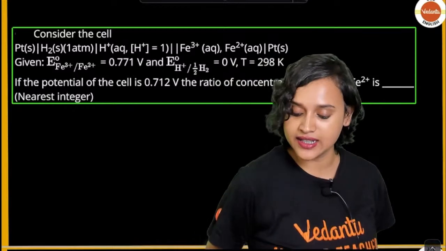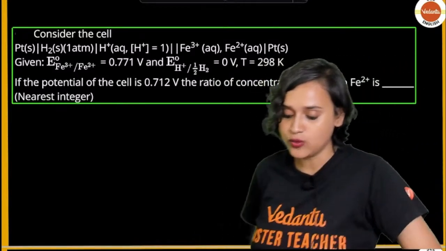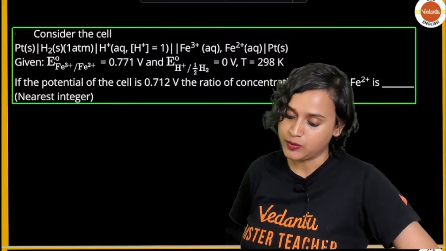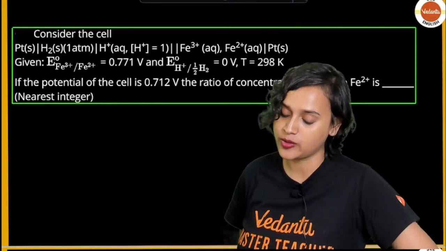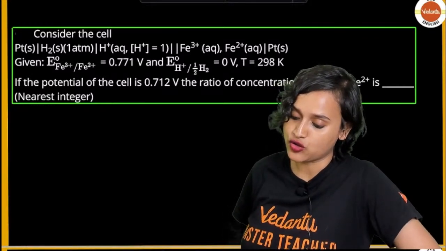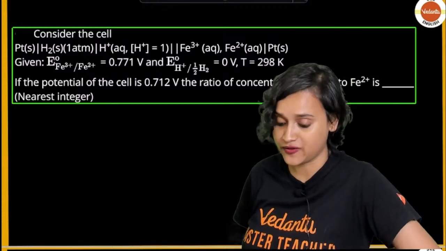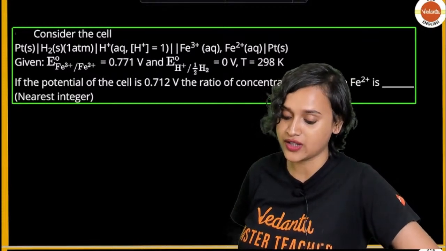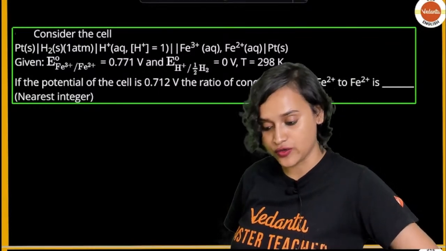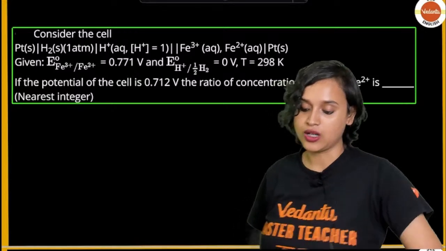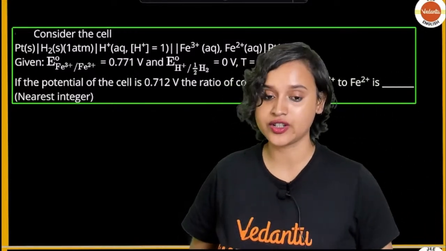Next question is, consider the cell Pt, H2 solid at 1 atm, H plus with concentration of H plus equal to 1, then there is a salt bridge, Fe plus 3, Fe plus 2, Pt. Given E naught of Fe plus 3 to Fe plus 2 is equal to 0.771 volt, and E naught of H plus to half H2 is equal to 0 volt. T is equal to 298 Kelvin. If the potential of the cell is 0.712 volt, what is the ratio of the concentration?